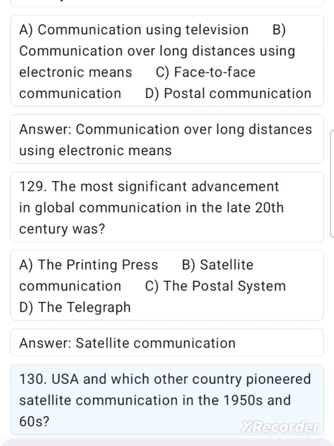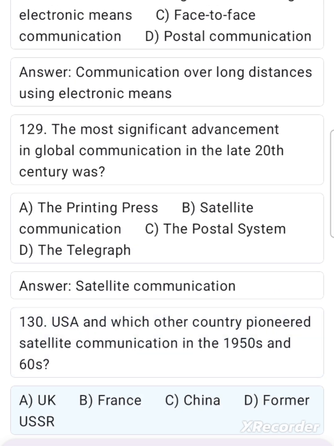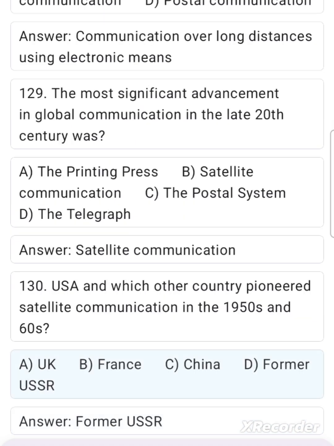130. USA and which other country pioneered satellite communication in the 1950s and 60s? A. UK. B. France. C. China. D. Former USSR. Answer.